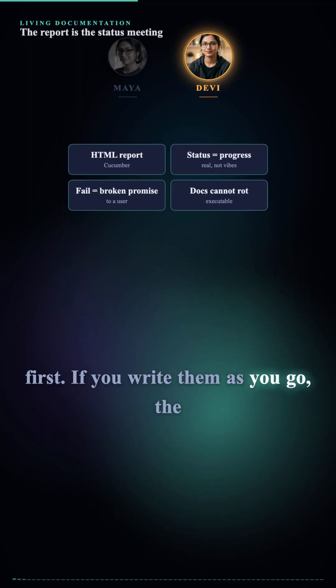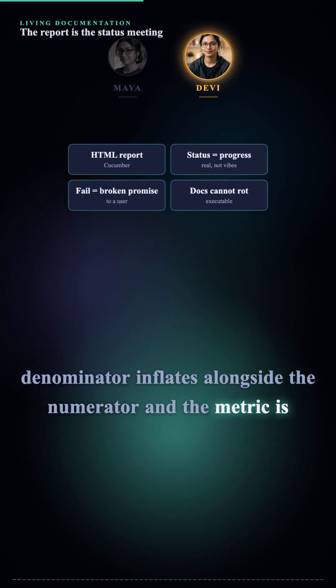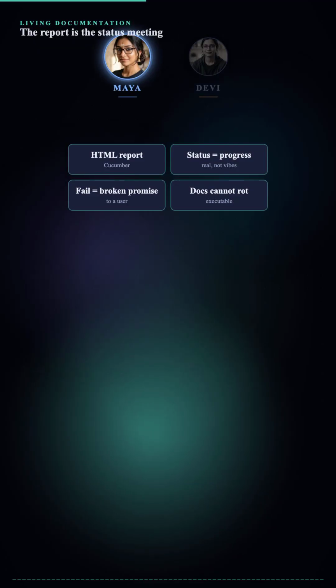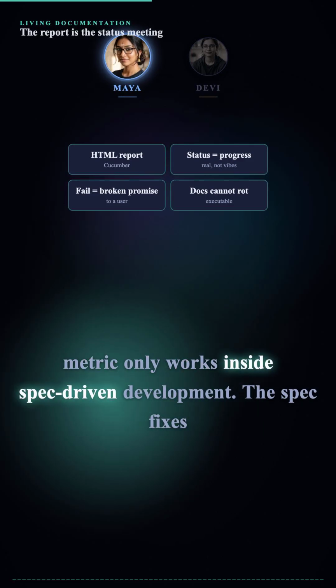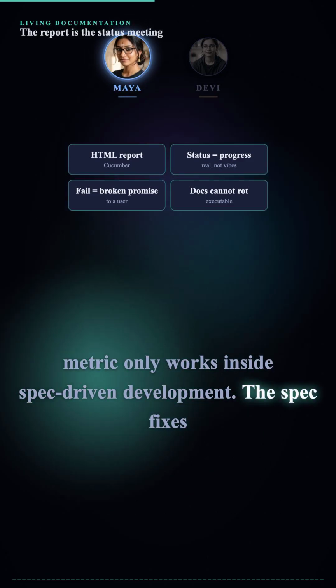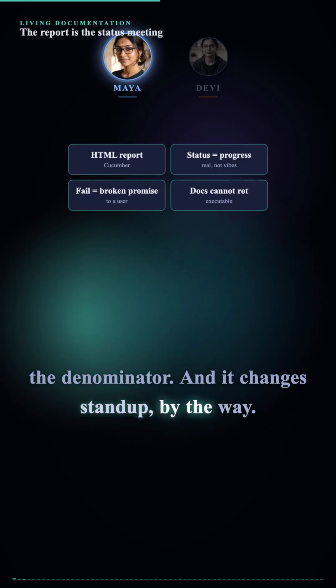If you write them as you go, the denominator inflates alongside the numerator, and the metric is theater again. Yes, that's the fine print. And it's why this metric only works inside spec-driven development. The spec fixes the denominator. And it changes stand-up, by the way.